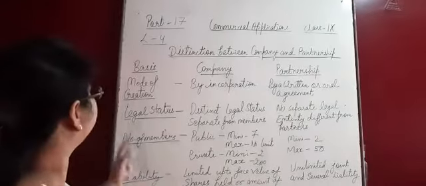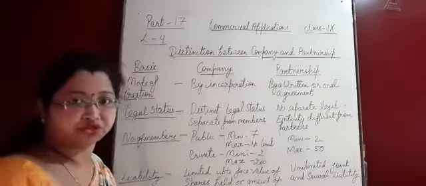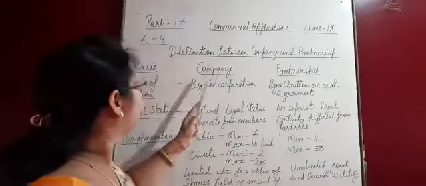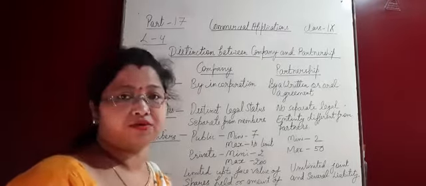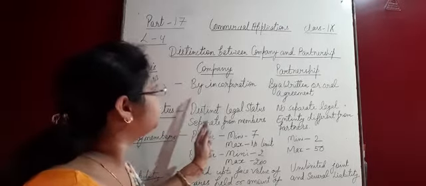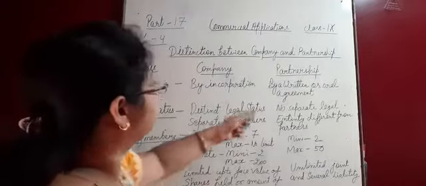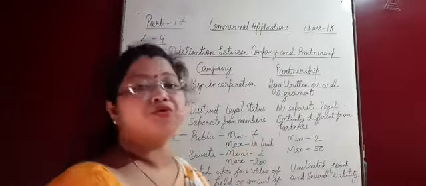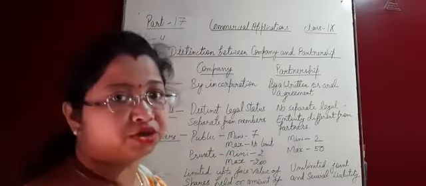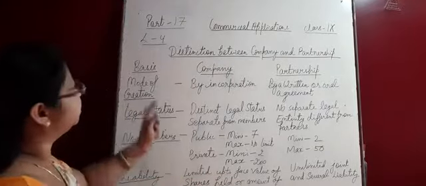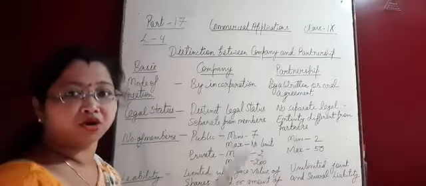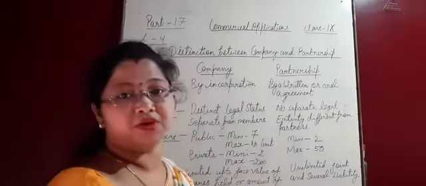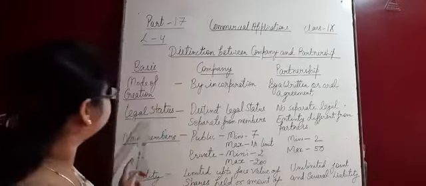Okay? So our first point is mode of creation. Company by incorporation, because company is created by law. That is why its mode of creation is by incorporation. Now the second is partnership. So partnership is created by a written or oral agreement. Hope you understood. Once again I am going to repeat it. Mode of creation of company is by law or by incorporation, and in partnership it is by a written or oral agreement.